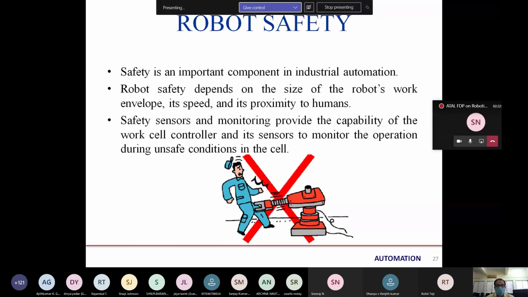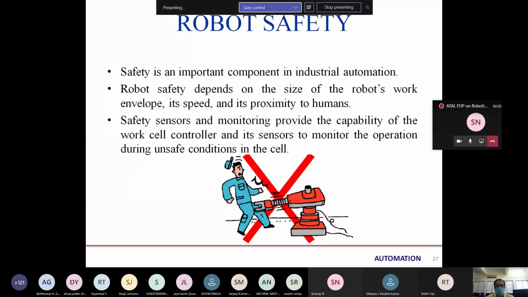That safety depends on the size of the robot's work envelope, its speed, and its proximity to humans. Safety sensors and monitoring give the work cell controller and its sensors the capability to monitor the operation during unsafe conditions in the cell.